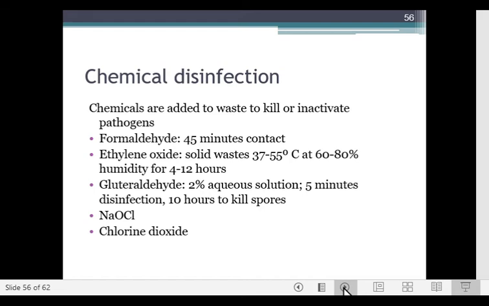Chemical disinfection can be done by formaldehyde for 45 minutes contact. Ethylene oxide can be done by 4 to 12 hours. Glutaraldehyde 2% aqueous solution, 5 minutes for disinfection and 10 hours to kill spores. Sodium hypochlorite and chlorine dioxide too can be used for disinfection.